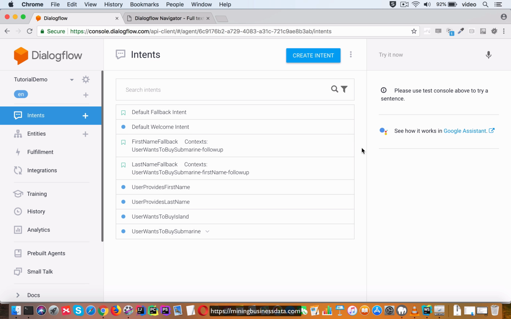At any given point in the conversation, there are a certain set of intents which can fire. Now, we already know that if an intent has an input context, unless that context is active, it's not possible for that intent to fire at that point in the conversation. Now, what this also means is that if you have an intent which has no input context, it means it can fire at any point during the conversation, which means it's a candidate intent at every point in the conversation.